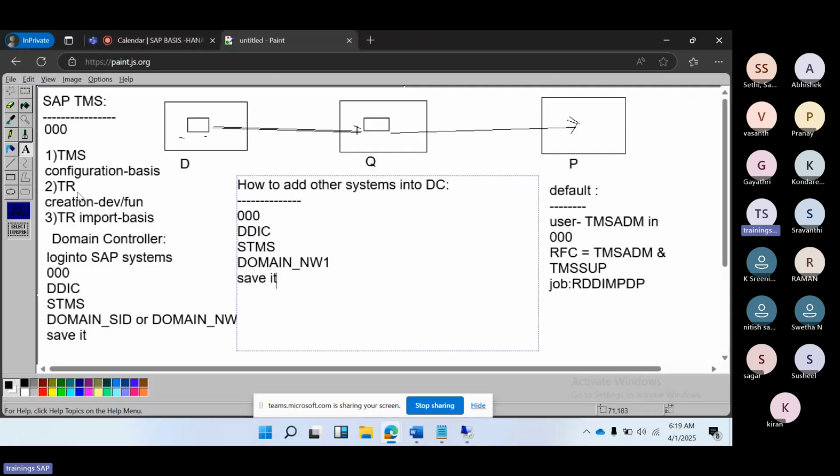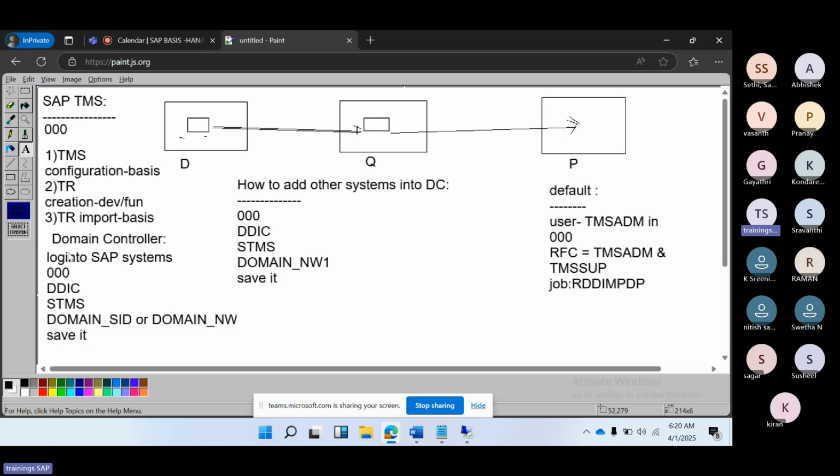For configuring the domain controller, out of these three systems, one system you have to make the domain controller. Out of these three branches, one branch you have to make the main branch.